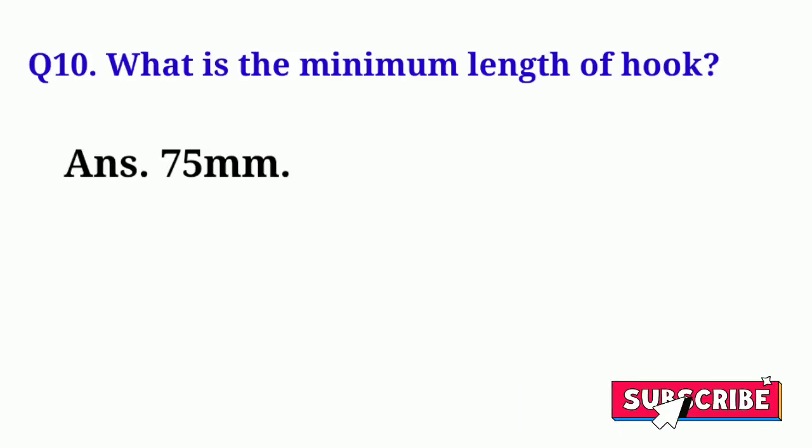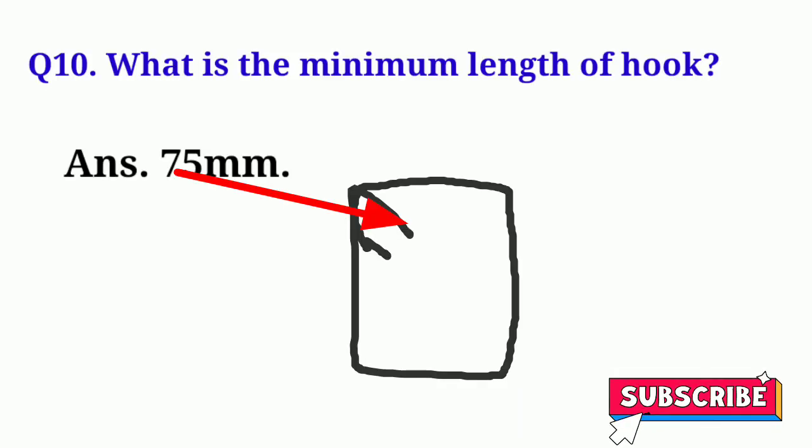What is the minimum length of hook? The answer is, the minimum length of hook is 75 mm.